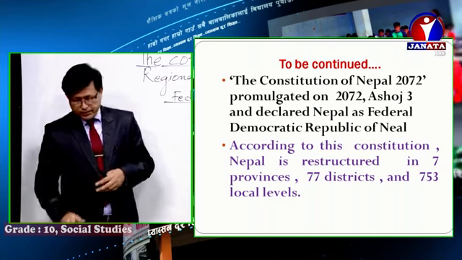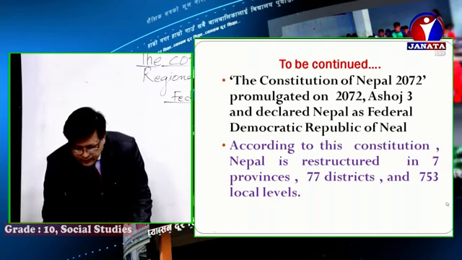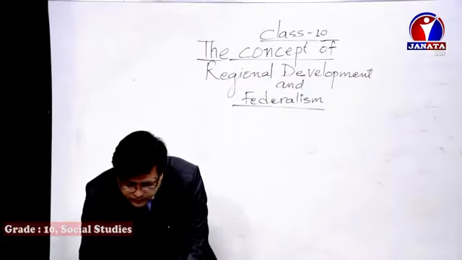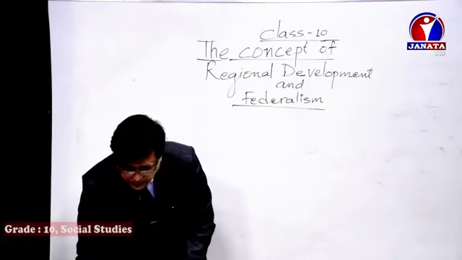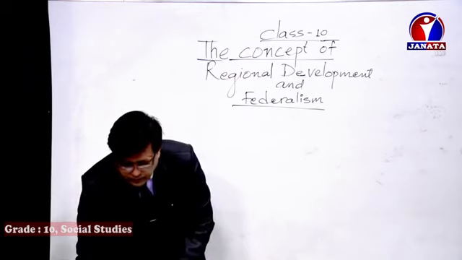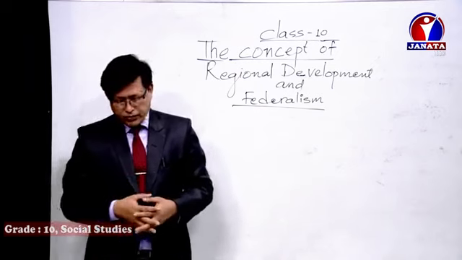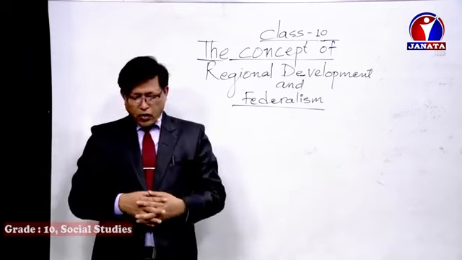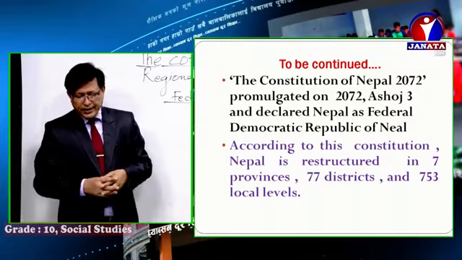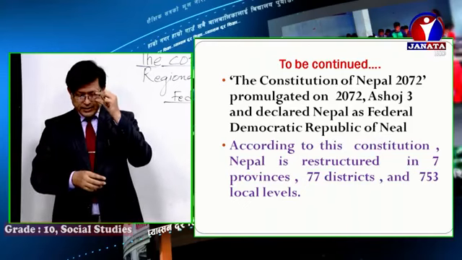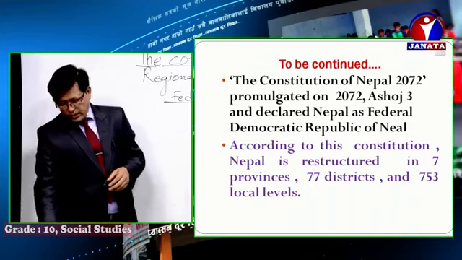Boys and girls, there is a little spelling mistake, let me correct it. So according to the Constitution of Nepal, Nepal is restructured into 7 provinces, 77 districts, and 73 local levels, boys and girls.